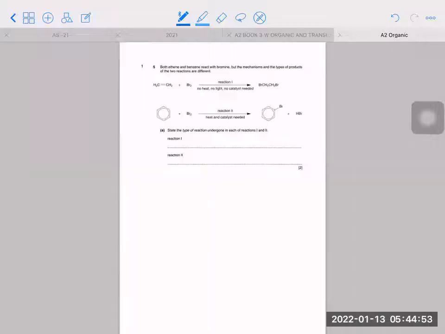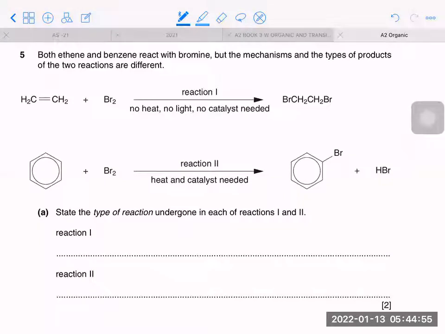So let's go over this. Question number 1. Both ethene and benzene react with bromine, but the mechanism and the types of products of the two reactions are different. This is the reaction of ethene with bromine. Alkene with bromine undergoes electrophilic addition, whereas benzene with bromine will undergo electrophilic substitution.